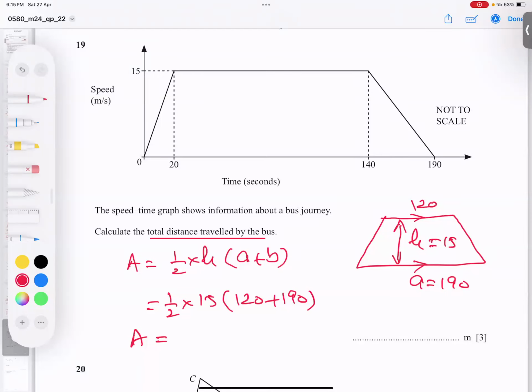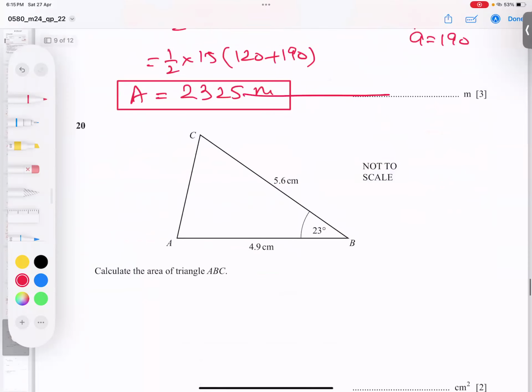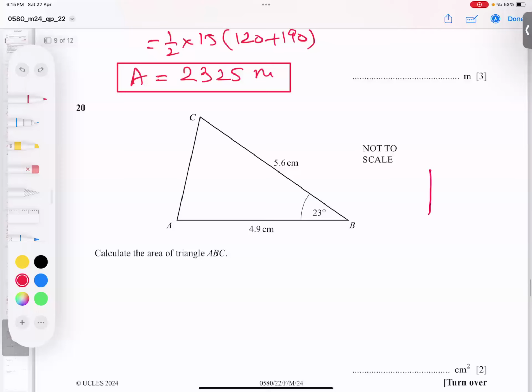Half into 15, in the bracket 120. Hold on, 140 minus 120 and 119. Correct. Wait a minute. Yes. So the answer is coming 2325 meters. So Alhamdulillah Rabbil Alameen. There are no repeating numbers, so don't round. This is our answer.